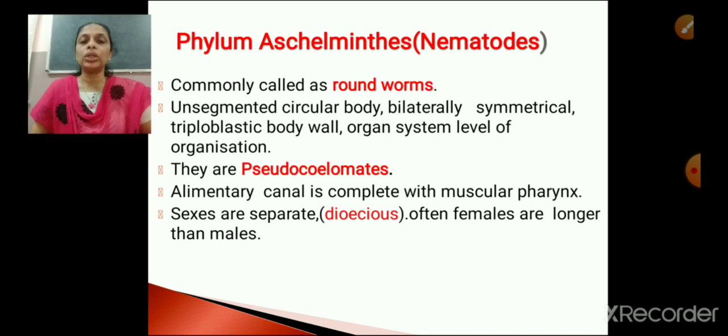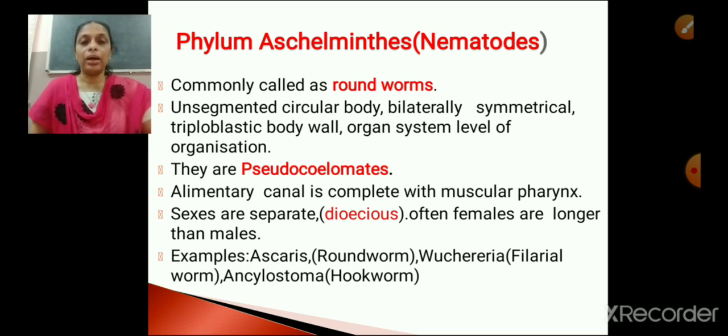Then the unique feature, that is they are pseudocoelomates. Then the alimentary canal is complete with a muscular pharynx. Sexes are separate. Often females are longer than the males. Okay, now let's see the examples. There are 3 examples that you have to remember.